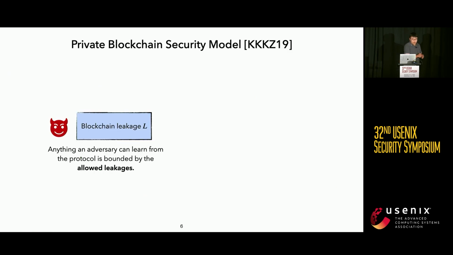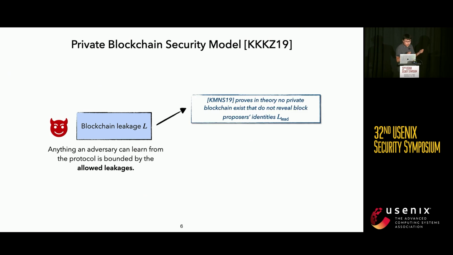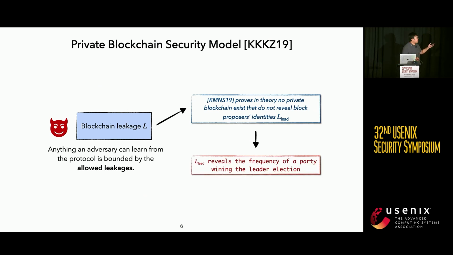However, even private blockchains still suffer from certain leakages. A recent work has proven in theory that no private blockchain can exist that does not leak the identity of the block proposer. Even though revealing this leakage does not directly reveal sensitive information like the stake, remember that the frequency of a party winning the leader election is proportional to the constrained resource, which is the stake. That allows the attacker to have an interface to play around with the hidden state.